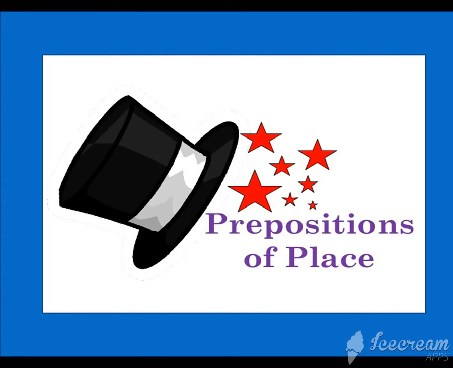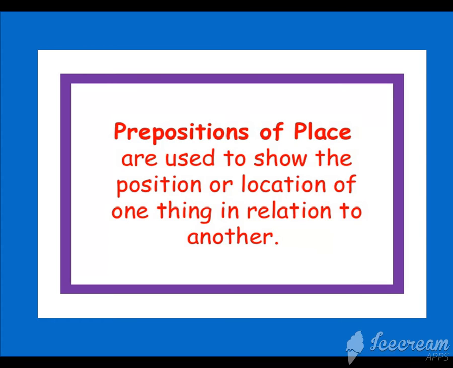First of all, we will discuss the preposition of place. Prepositions of place are used to show the position or location of one thing in relation to another.